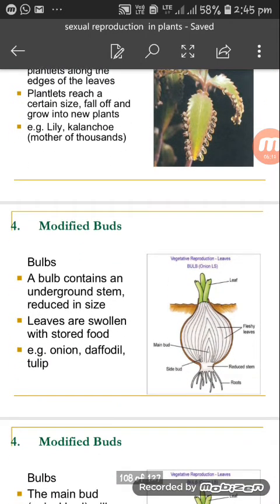Modified buds, onion and garlic bulbs. These are the modified buds, also called bulbs. Onion, garlic. A bulb contains an underground stem. So this bulb is basically an underground stem. The leaves are swollen with stored food. Examples are onion, daffodil and tulip. Onion and garlic are the best examples.